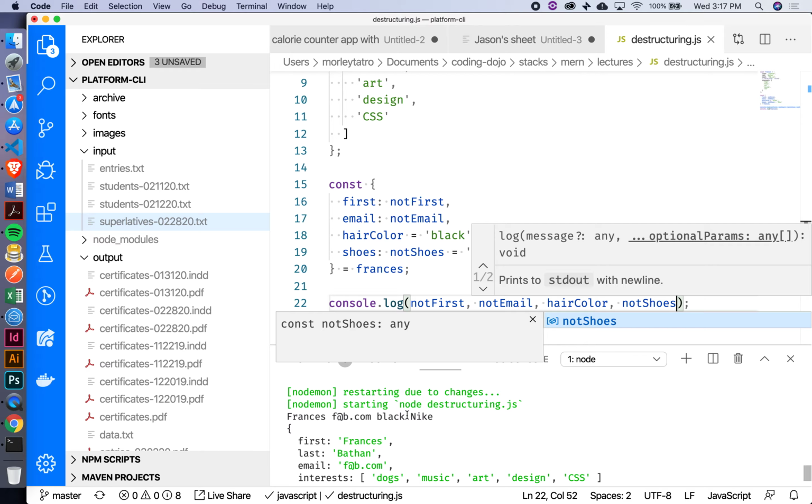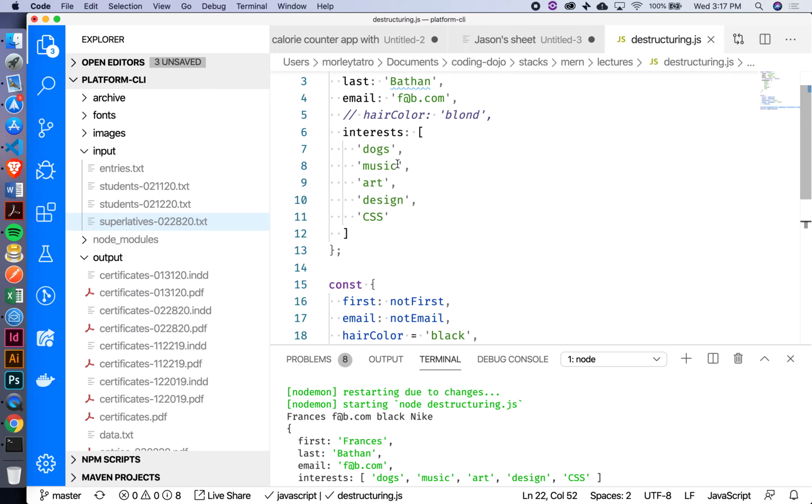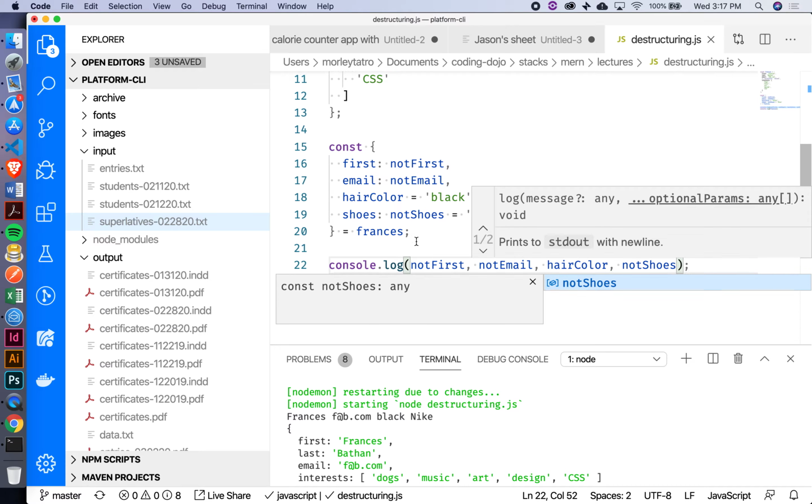We can also do a little bit of that inside arrays as well. Okay, so we've got this little interests array right here inside the Frances object, right? And let's say that I wanted to grab her first two interests, so dogs and music. How would we go about doing that if we were not destructuring?